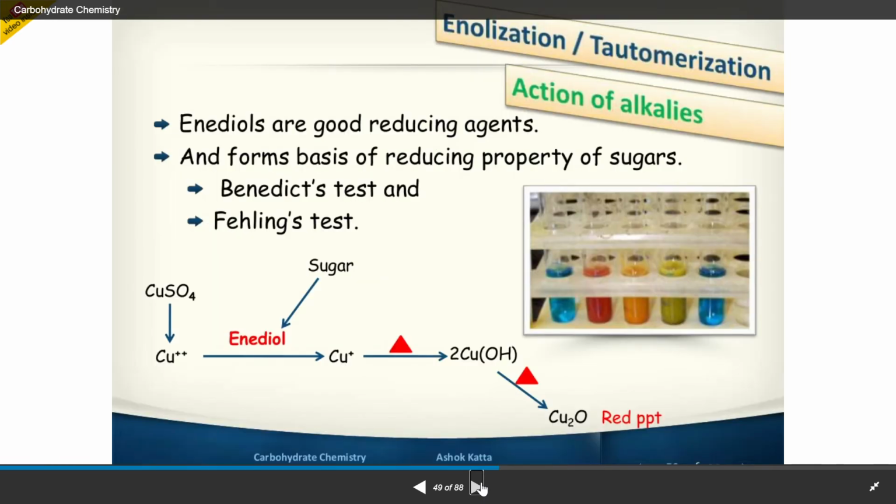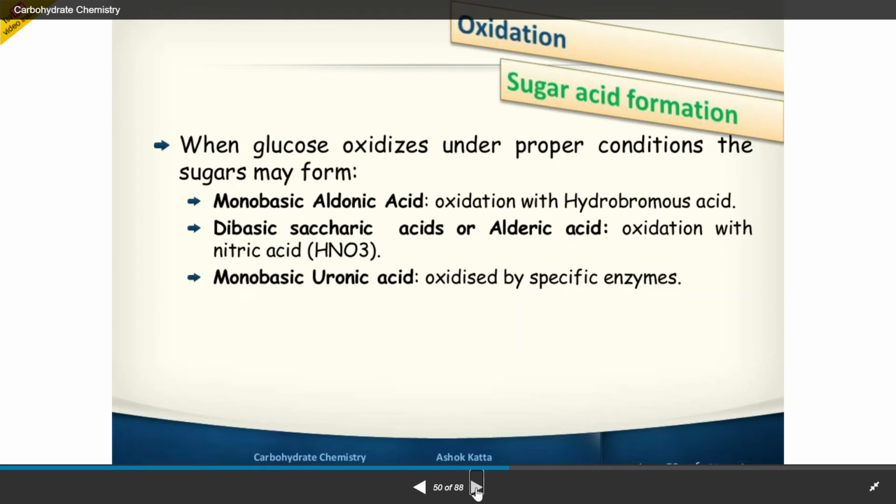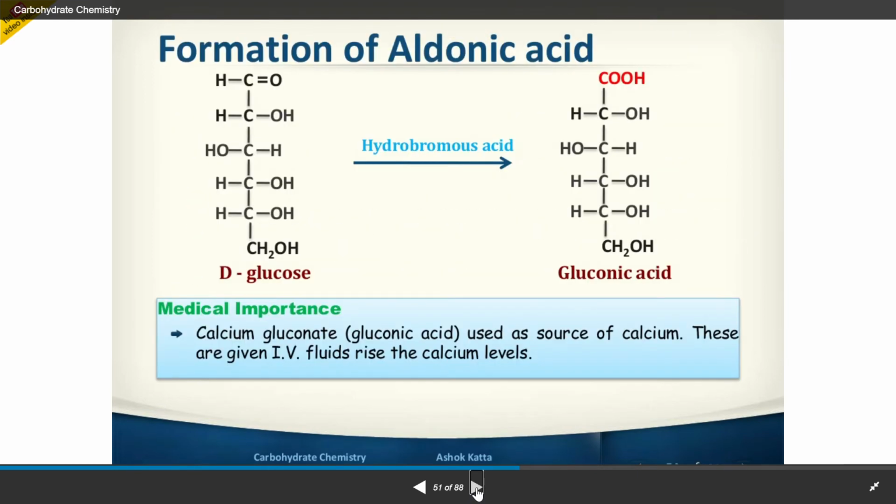Enediols are good reducing agents, very important, and form the basis for the Fehling test and the Benedict test. Those two tests are very important. If only the aldehyde carbon of glucose is converted into acid, it is called gluconic acid.